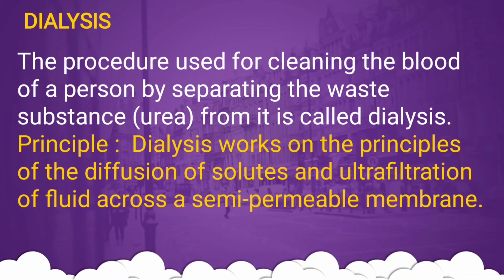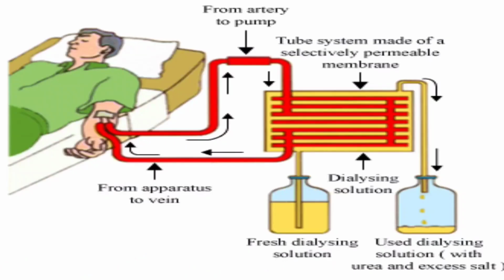The procedure used for cleaning the blood of a person by separating the waste substance, that is urea, from it is called dialysis. On what principle does dialysis work? Dialysis works on the principles of the diffusion of solutes and ultrafiltration of fluid across a semi-permeable membrane.